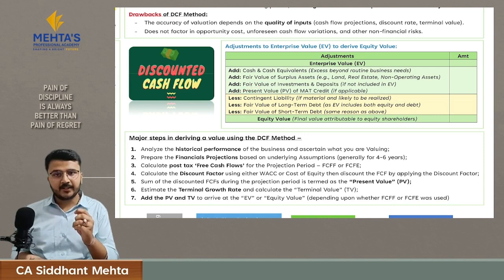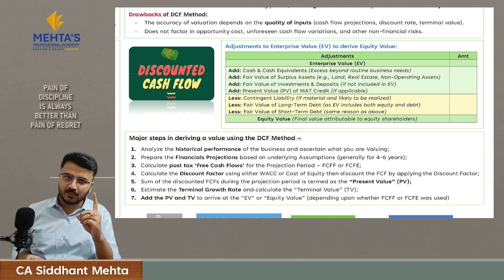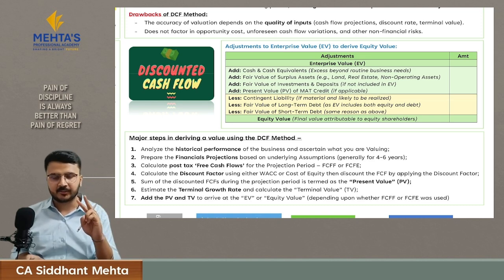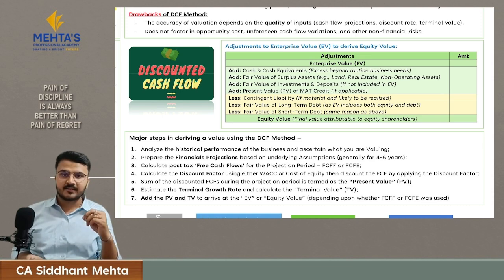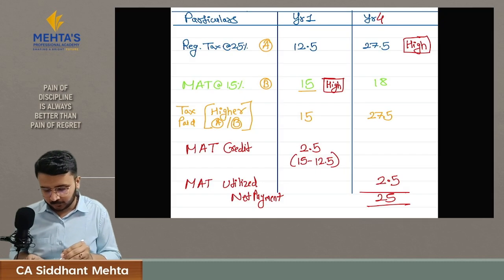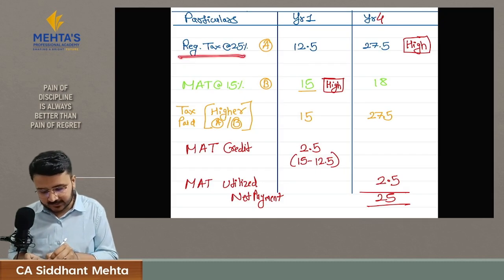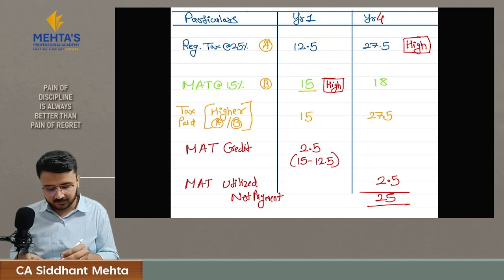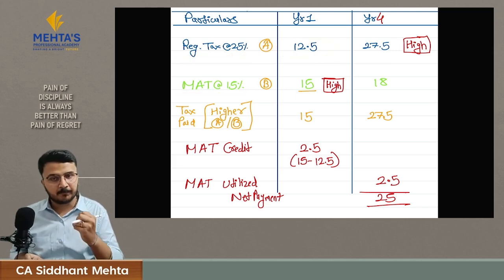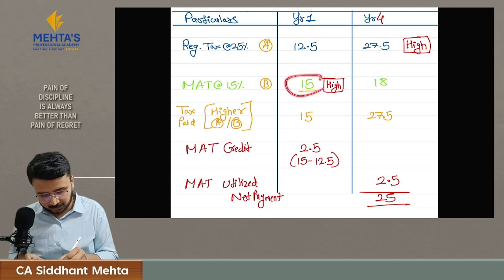Then we add present value of MAT credit. Government tells every company to make 2 types of calculation. One is as per regular income tax and another one is as per MAT. So here government tells that wherever there is higher tax liability, you have to pay that amount. Let me explain you this with an example. In year 1, my regular tax liability was 12.5 rupees, but my tax liability as per MAT was 15 rupees. So government made me pay tax on this 15 rupees.